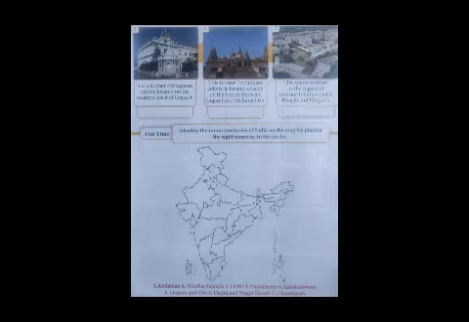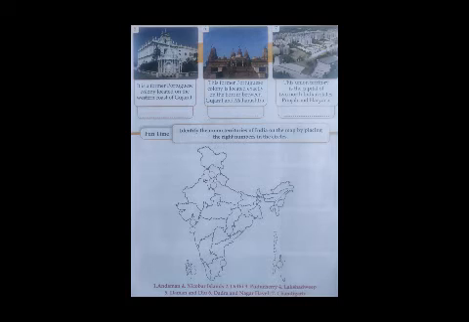Now see on the map the top circles. First, see the first circle. It is the capital of two North Indian states, that is Punjab and Haryana. So it is Chandigarh. So in the first circle you can write number 7, that is Chandigarh. Now see the second circle. It is the capital of India now, and it is called the National Capital Territory. So it is New Delhi. So you can write in the second circle number 2, that is Delhi.